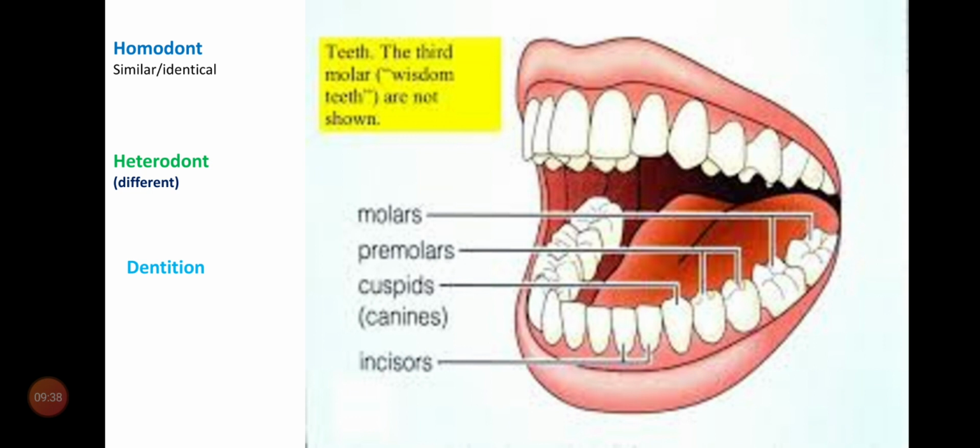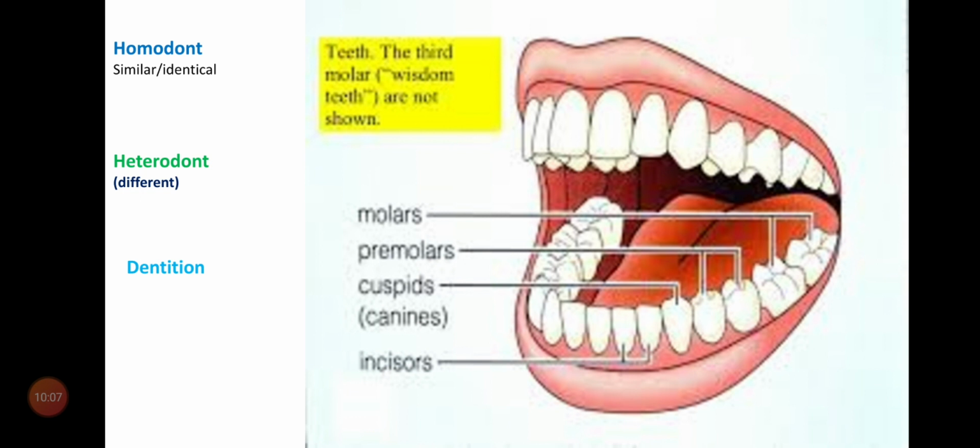Teeth are in different shapes because of their various functions. But in some animals like frog and lower grade animals, all the teeth are similar, identical in shape, size and function.